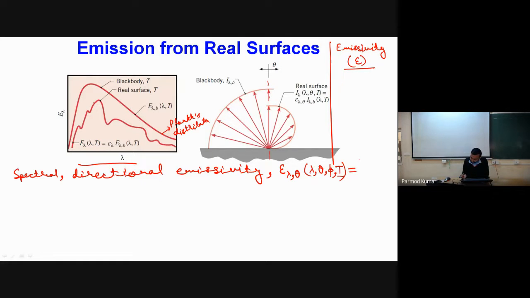This emissivity is defined as the spectral intensity of the emitted radiation from a real surface, a function of lambda, theta, phi and T, divided by the spectral intensity of a black body, which is a function of only lambda and T. Because we know the spectral intensity of a black body, if we know the spectral directional emissivity, we can determine the intensity of a real surface as a function of wavelength, direction, and temperature. Till this point, is it clear how I have defined this emissivity?